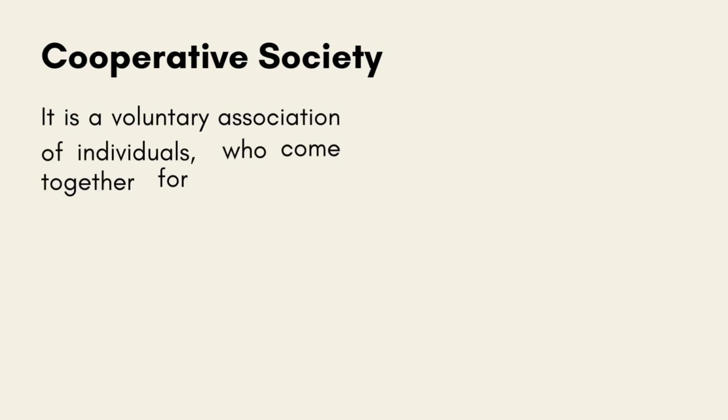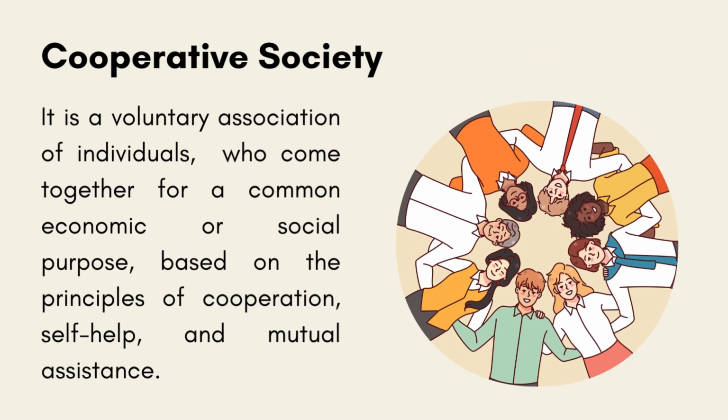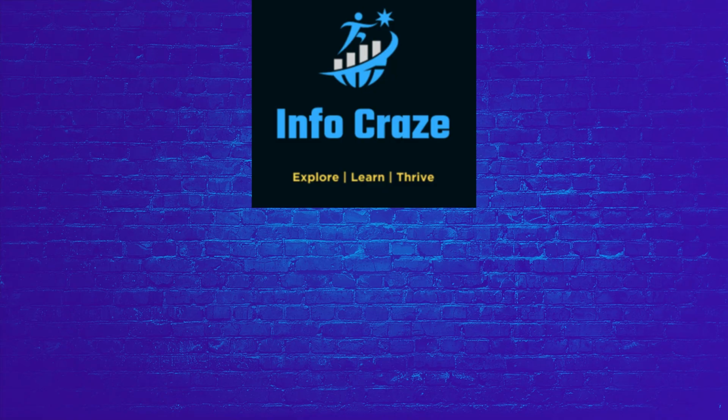It is a voluntary association of individuals who come together for a common economic or social purpose, based on the principles of cooperation, self-help, and mutual assistance. These societies are formed to promote the interests of their members, who are usually individuals with similar economic or social backgrounds. Cooperative societies operate on democratic principles, with members having equal voting rights, regardless of their level of investment or contribution. With this, we come to the end of this video.